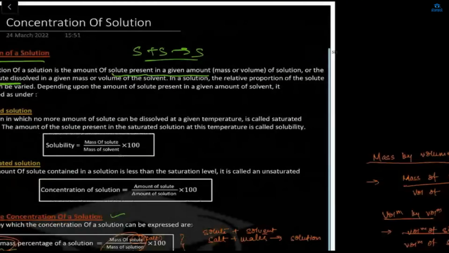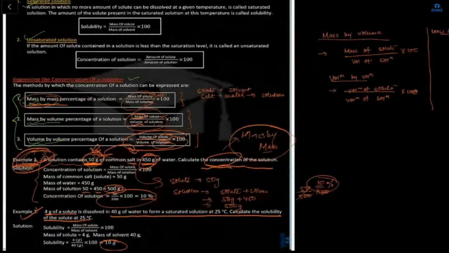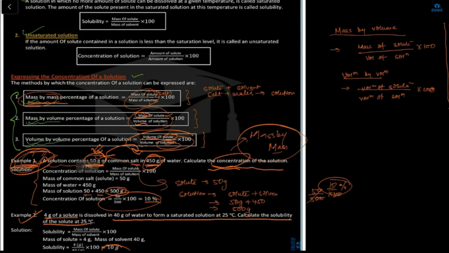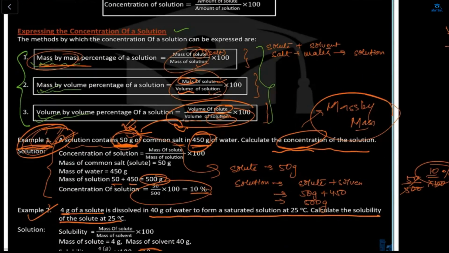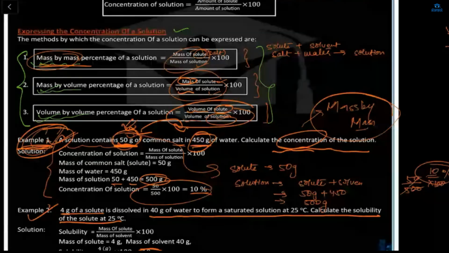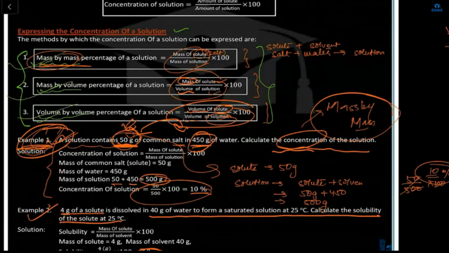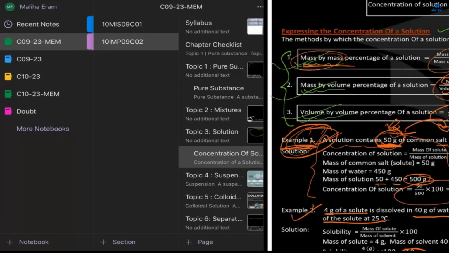The next part: maybe two numericals in the test paper. Two maybe, I don't remember. Yeah, two or one. So these are the numericals, the example questions. Okay, so remember this formula. The formula is very easy. If mass by mass, then mass of solute over mass of solution. Mass by volume, then only the denominator part is converted from mass to volume. Volume by volume, then both the numerator and the denominator are volume and volume.